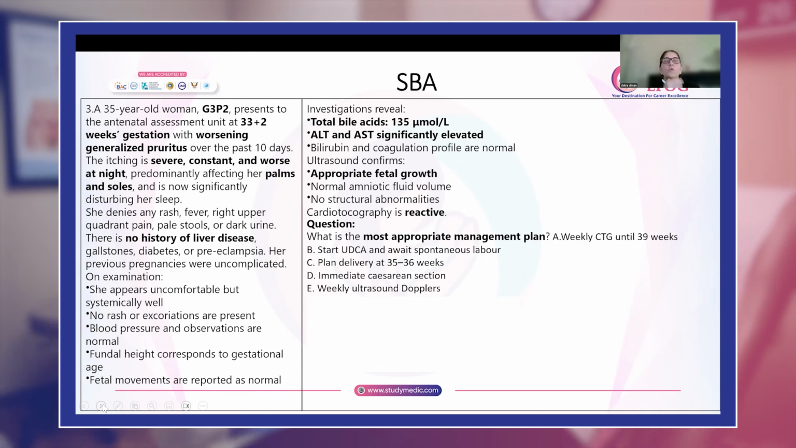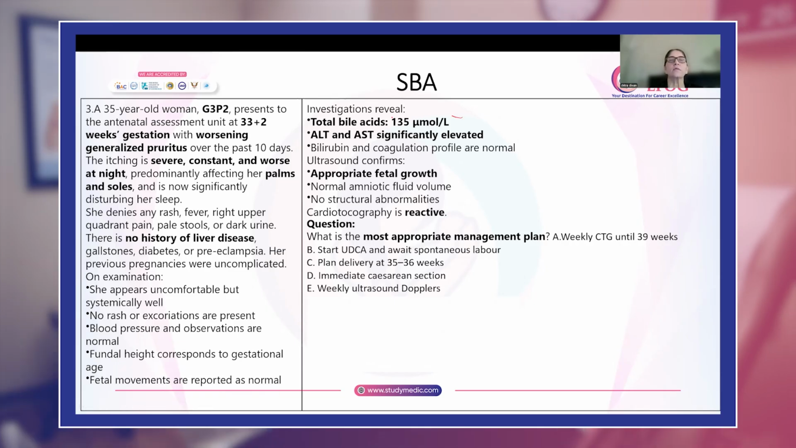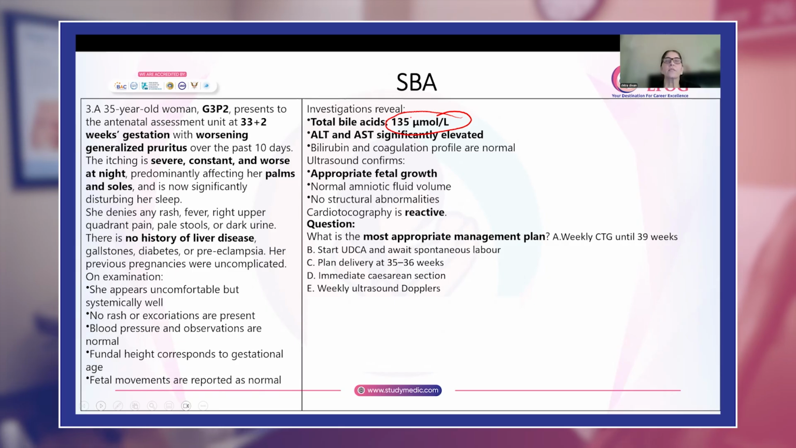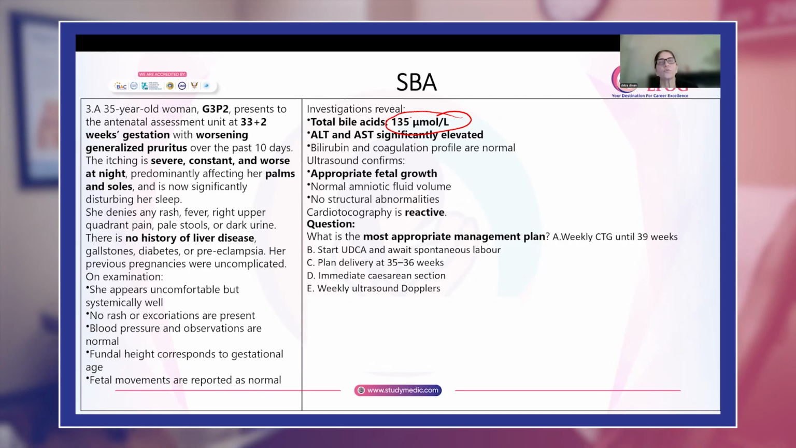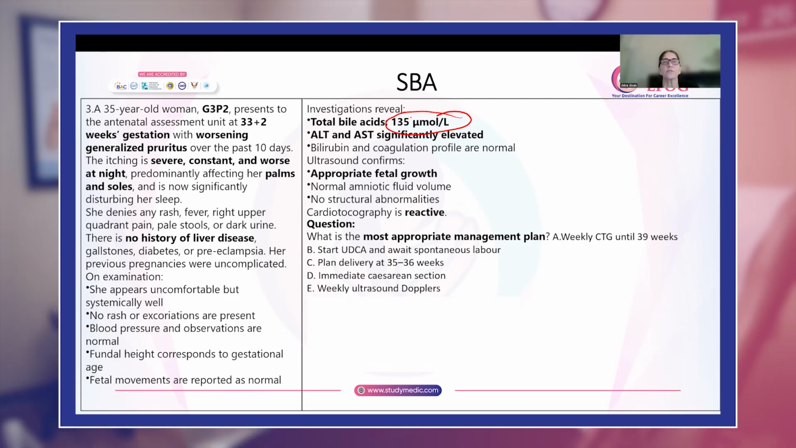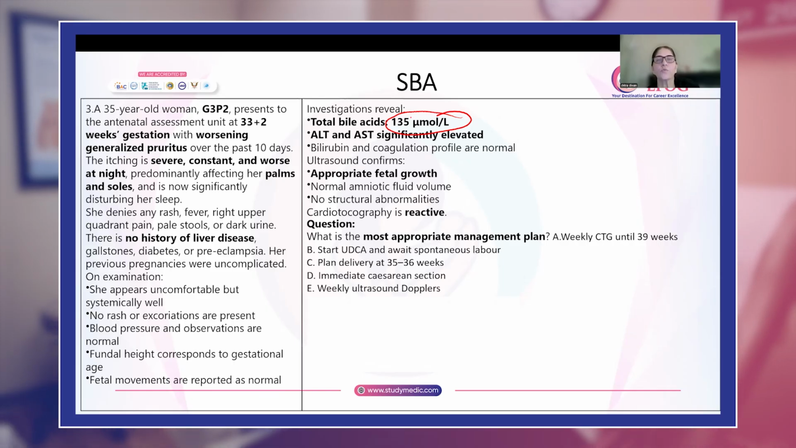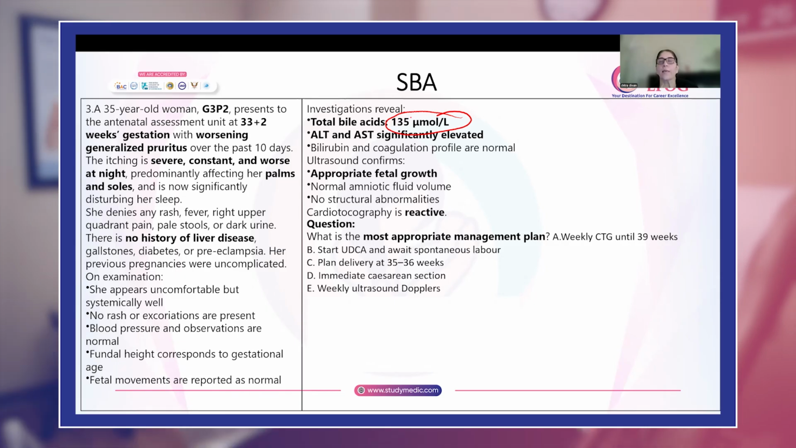Now, if you come to her total bile acids, it is 135. Okay. Again, ALT, AST is significantly elevated. That means her liver function tests are abnormal, but coagulation profile is normal. Ultrasound shows normal amniotic fluid, no structural abnormalities. CTG is reactive. So what they have asked you is the most appropriate plan of management for her.